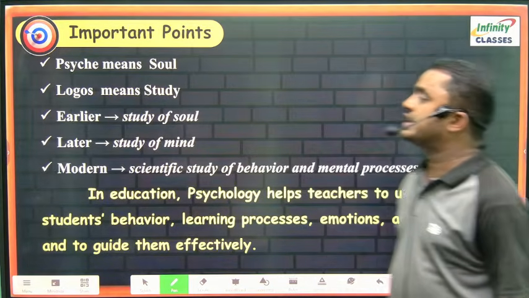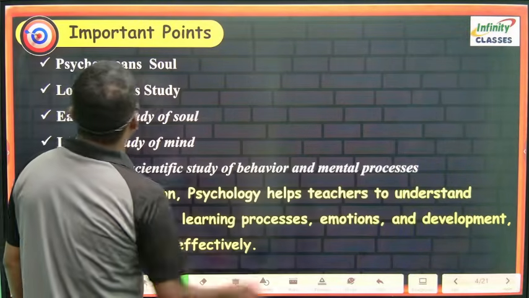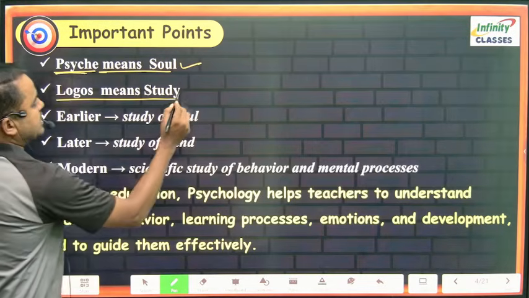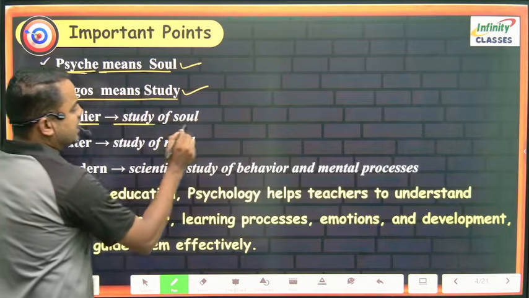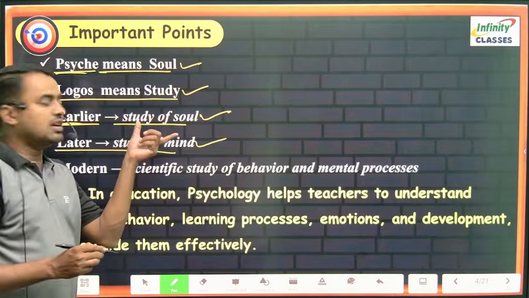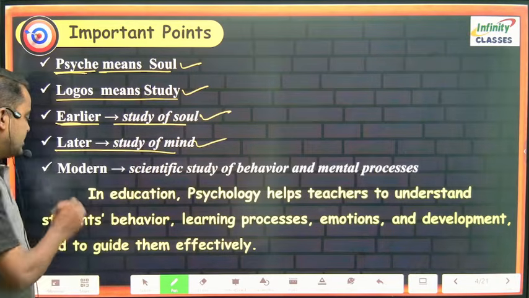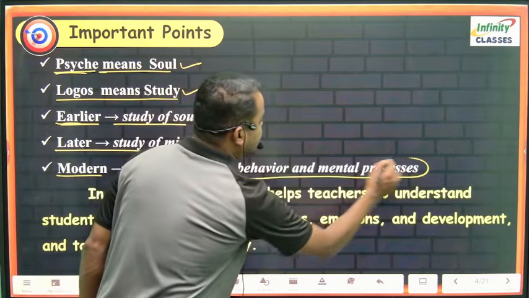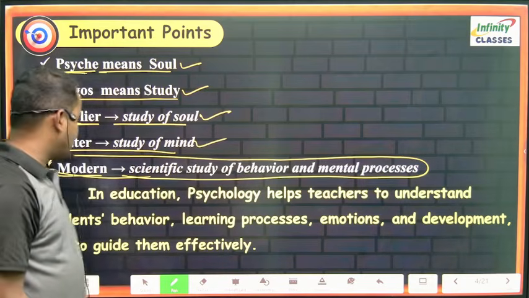Next, important points related to the meaning of psychology. Remember these things: psyche means soul and logos means study. Earlier, psychology was the study of soul. Then later it became the study of mind. Now, the modern definition, the modern meaning, is the scientific study of behavior and mental processes. The scientific study of behavior and mental processes is called psychology.